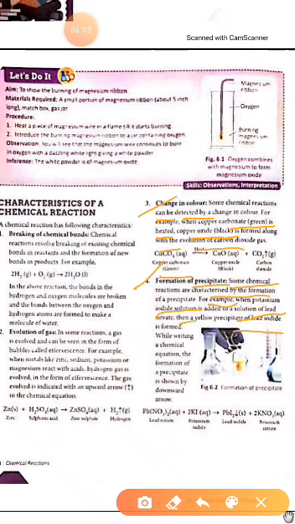While writing a chemical equation, the formation of precipitate is shown by a downward arrow. Pb(NO3)2 plus 2KI gives PbI2 plus 2KNO3.